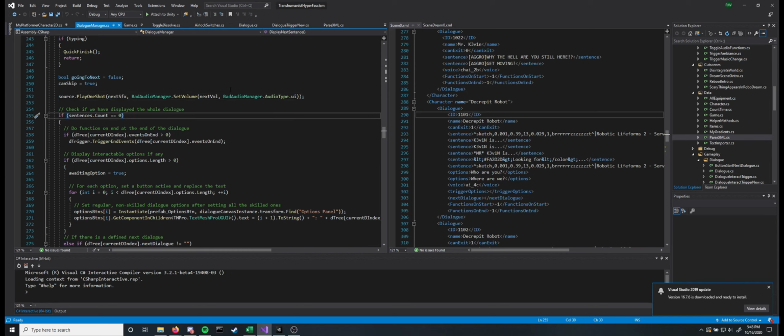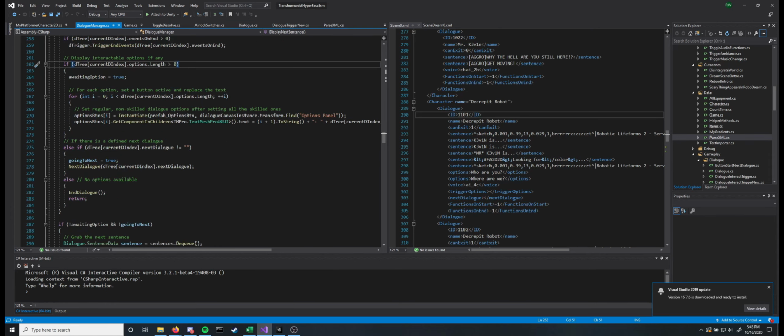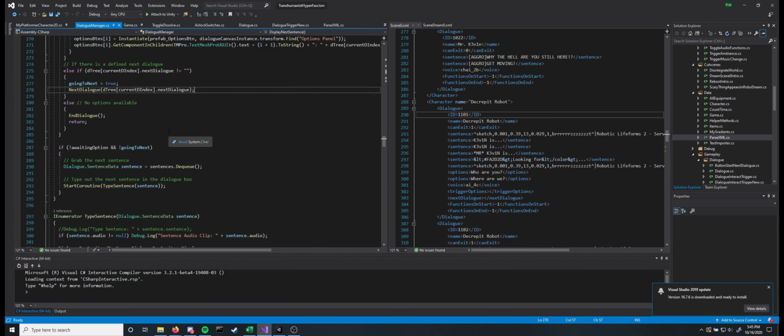If we've displayed the whole dialogue, basically what we need to do is trigger these end events, because the dialogue is at its end. And now we're setting awaiting option if there are options. This is how it's determining that we're waiting for the player to press a button to trigger the next dialogue. However, there can be a defined next dialogue, so there can be a dialogue with this next dialogue string filled out, and in that case we are already on our way to the next dialogue, and we are just calling next dialogue with this set in. And if there's no options available, then we just end it.